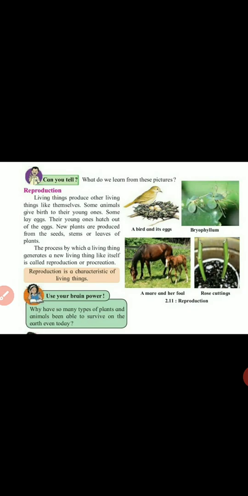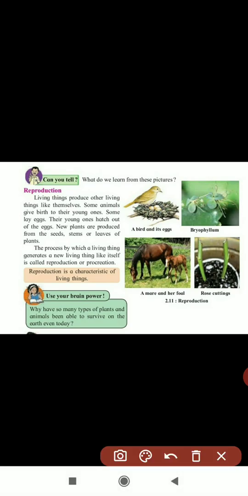A cat gives only a cat, it will not give a dog. A horse gives a horse, like that only. If you plant a rose stem, then only a rose will grow. Whichever bird's eggs they are, that bird only will be produced.